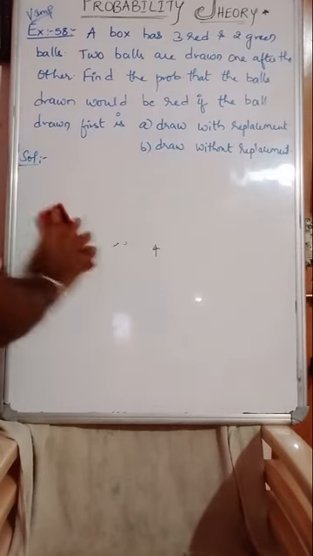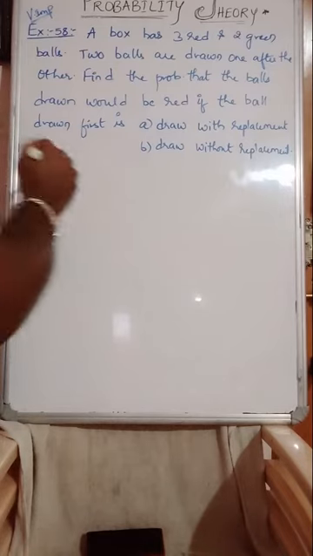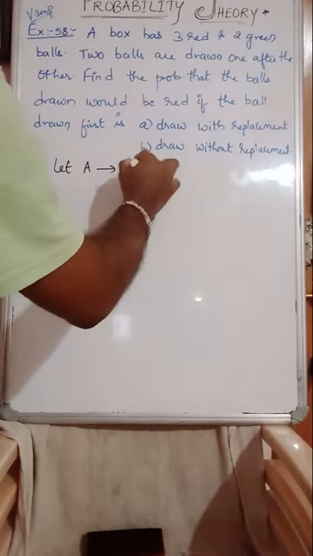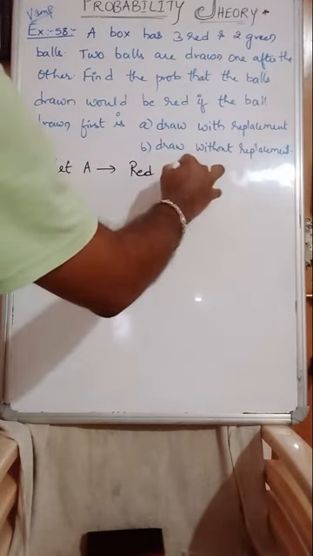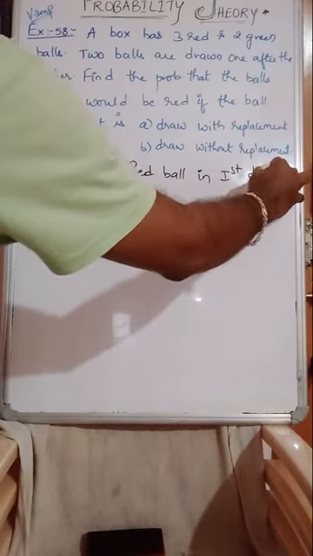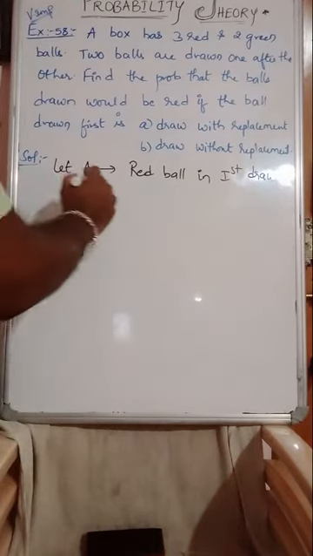I hope you understand how the problem has to be calculated. First let us write the events. Let A be an event of getting a red ball from the first draw.